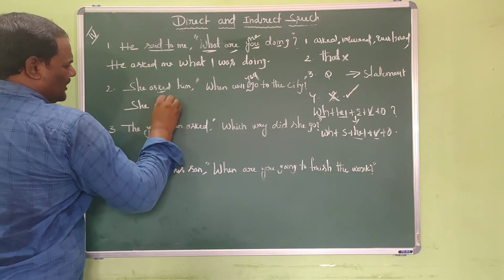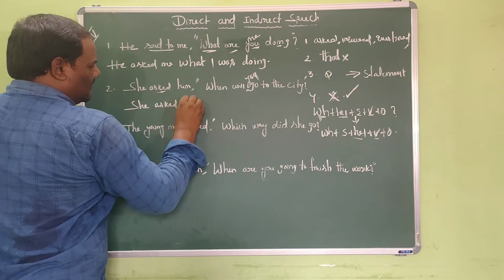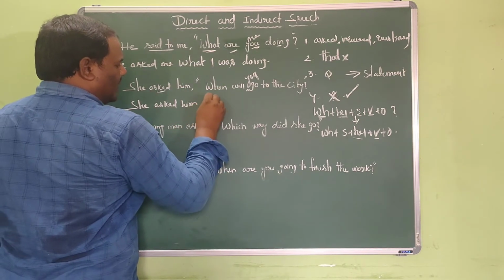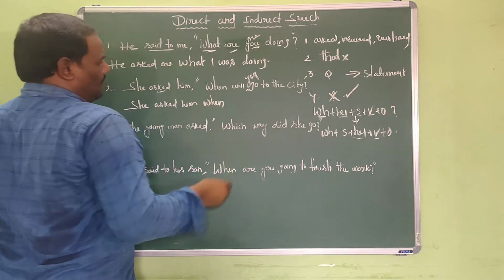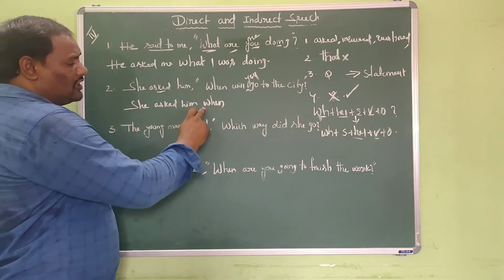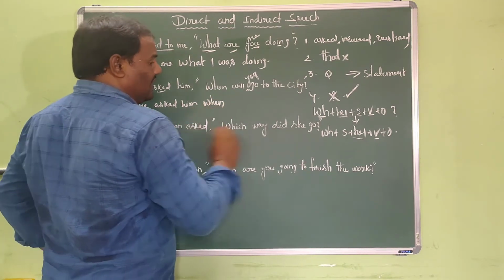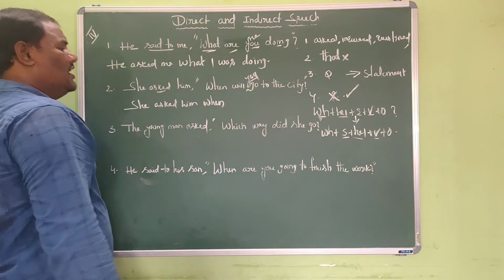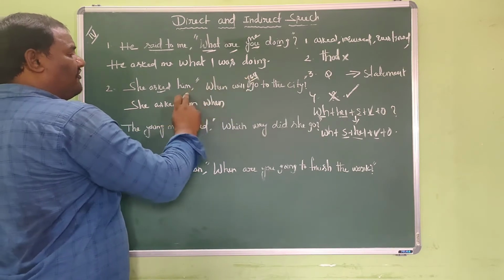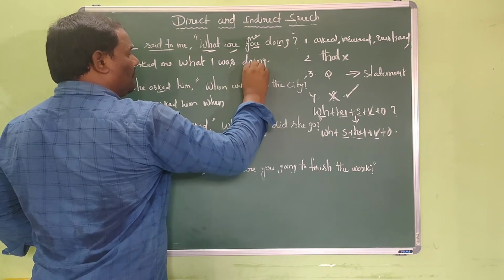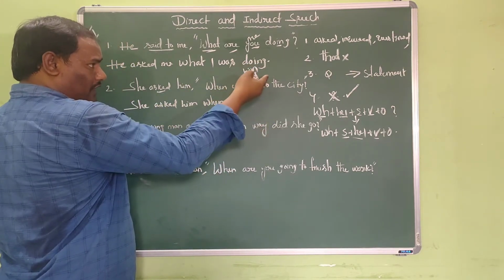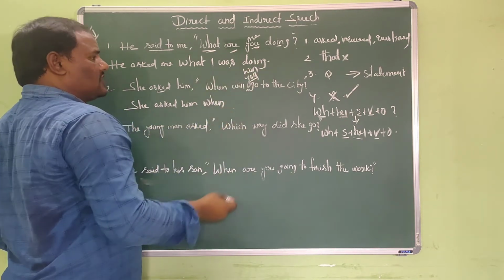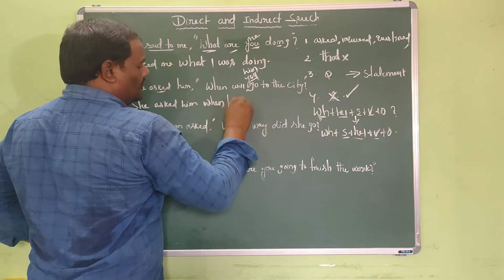She asked him. The conjunction "that" is not possible, so skip it. And we shall write the WH question "when". And after the WH question "when", I have to place the subject. And what is the subject here? "You" is the subject. Here "you" refers to "him". "Him" is the objective case, and now I am writing the subject. So if "him" is objective case, its subjective case is "he".